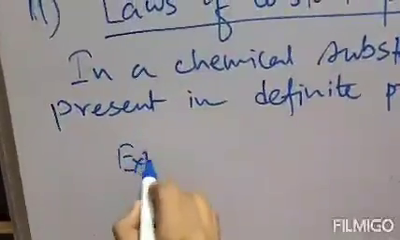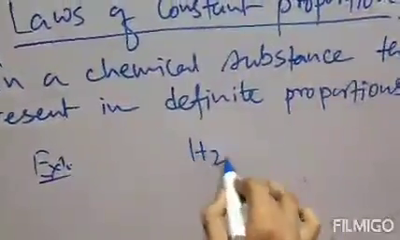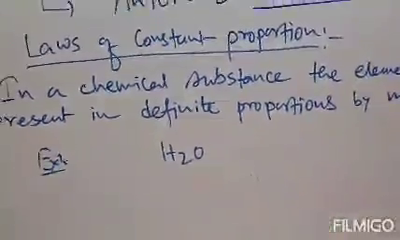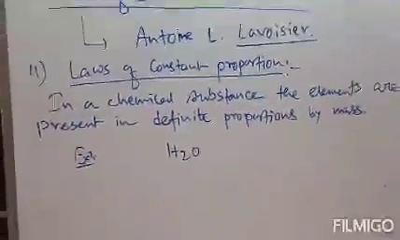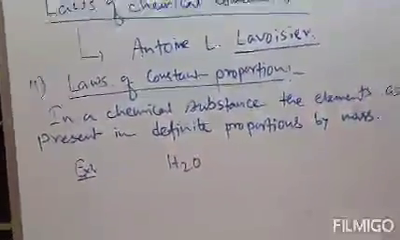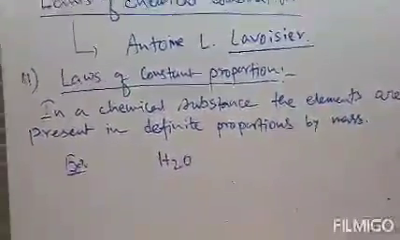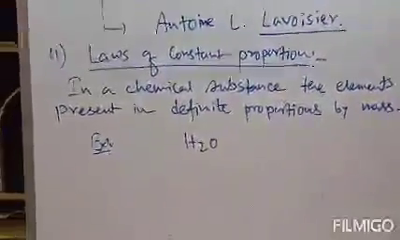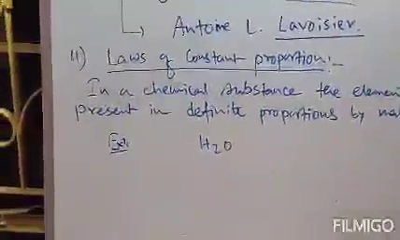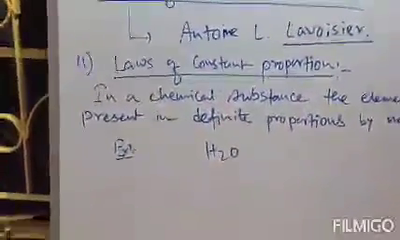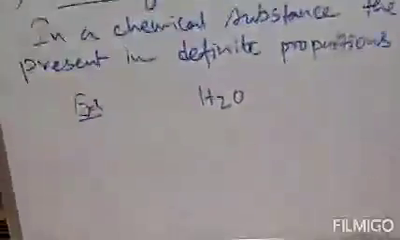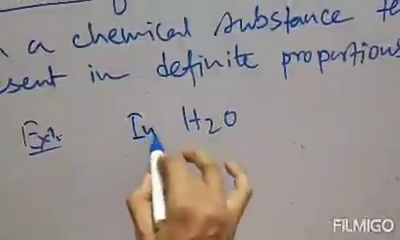For example, in the H2O molecule, the ratio of the mass of hydrogen and the mass of oxygen is always 1:8. That means in the H2O molecule, the ratio of mass between hydrogen and oxygen is always 1:8.